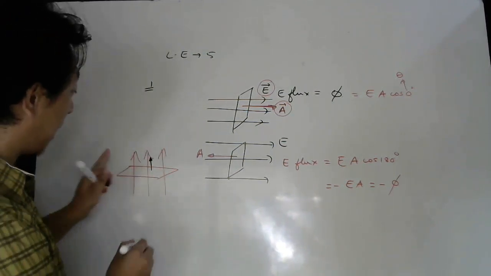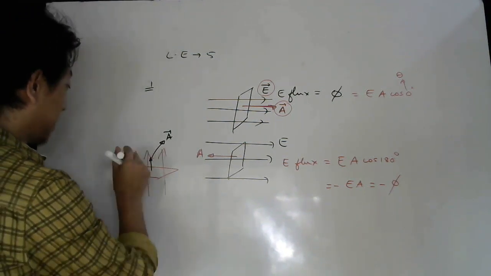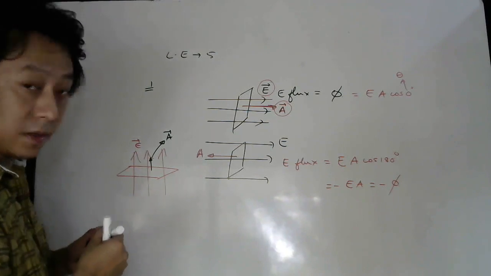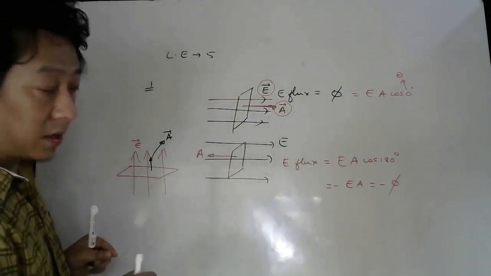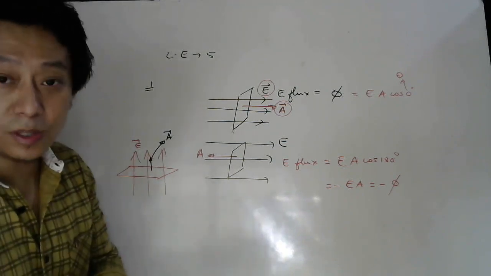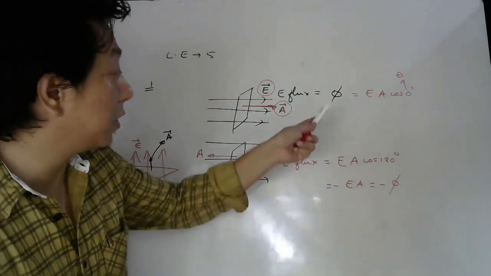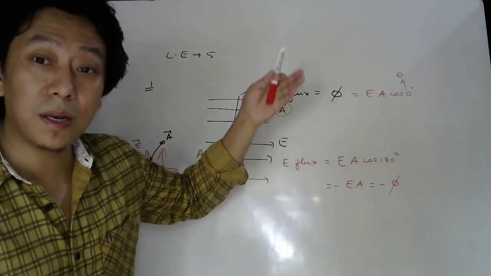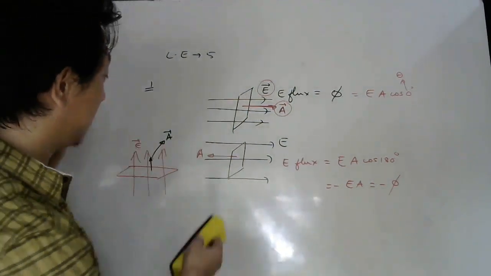This black arrow represents the area vector, red arrows represent the electric field vector. Now if you flip this upside down, then the area vector will be down. Now the angle between them will be 180, like here. So the flux will become minus phi if it was phi before. If it was minus phi before, it will become plus phi. Okay, so I hope everybody understood. A simple question.